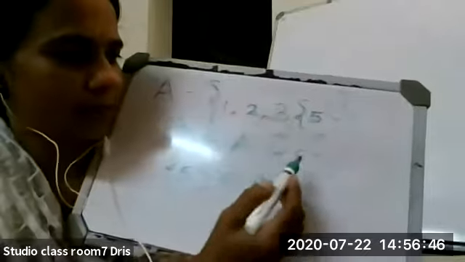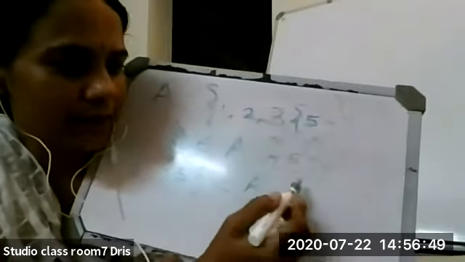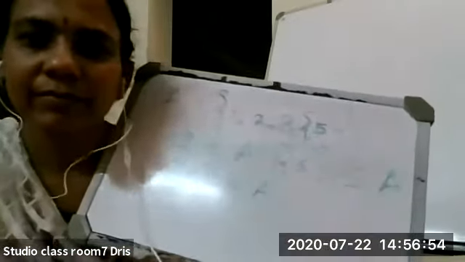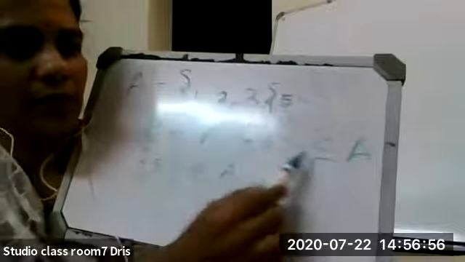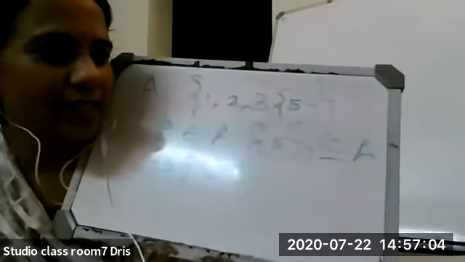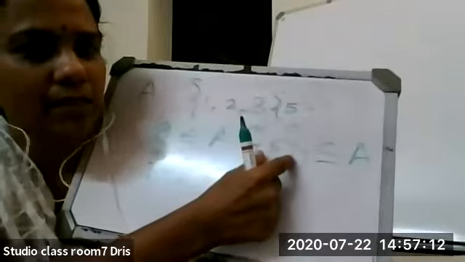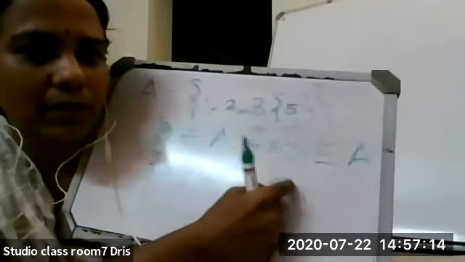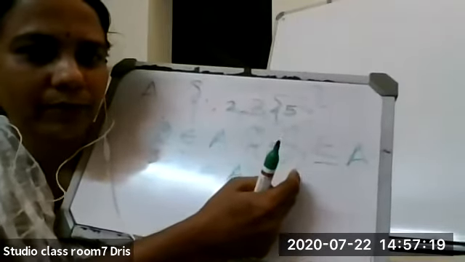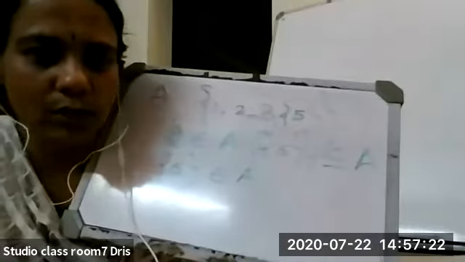Okay, now listen, children. The set containing set 5 is a subset of A. Is the set containing set 5 a subset of A? Yes. Good. Okay, it's correct, Nia. If you take set 5, it is an element. If you put one more bracket, it will become a subset. So the set containing set 5 is a subset of A. Is it okay, Achyut?